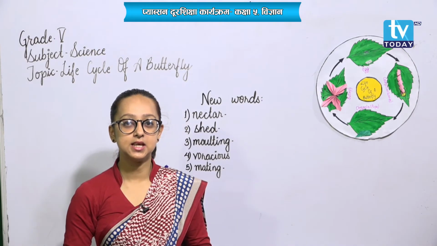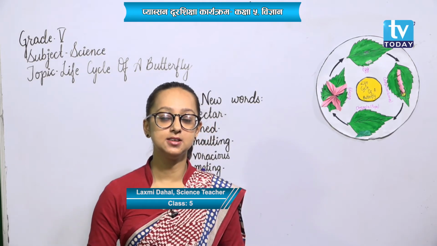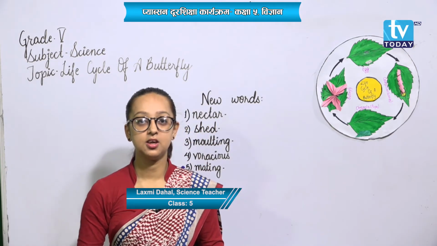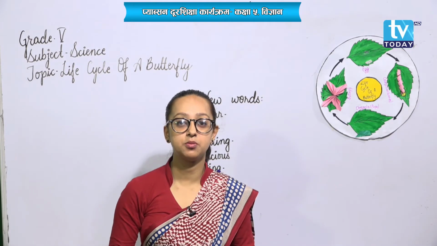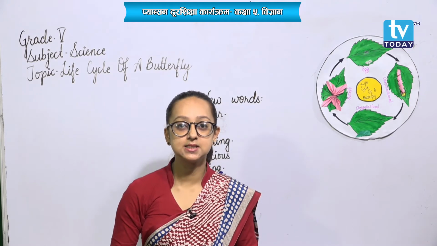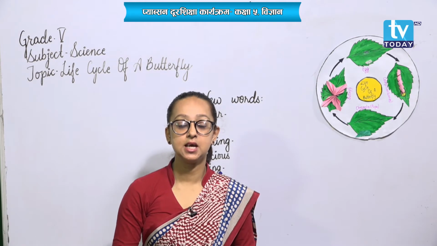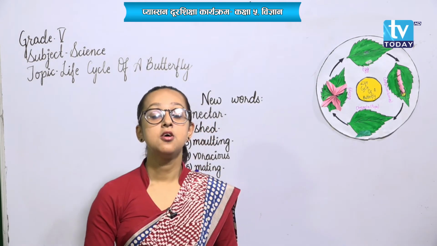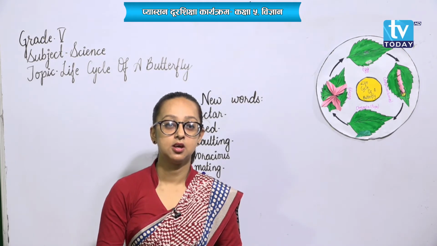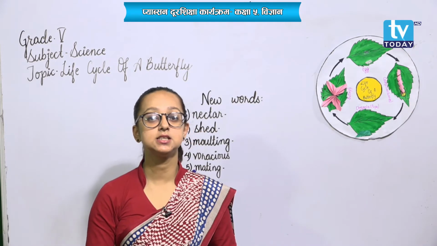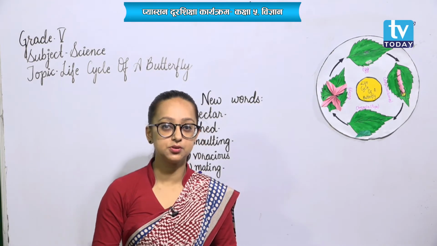Okay, students, what had we learned in our previous classes? Do you have any idea? What we had learned is about cells, like plant cells and animal cells, and we had differentiated among them, isn't it? And we had also gone through the phyla and classes of invertebrates and vertebrates, along with their characteristics and examples as well.